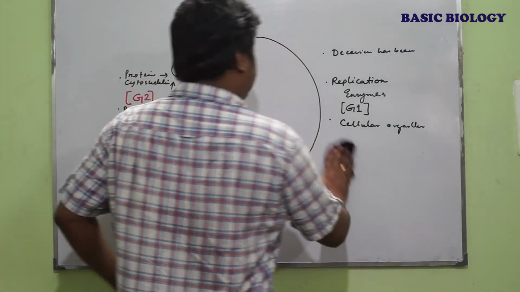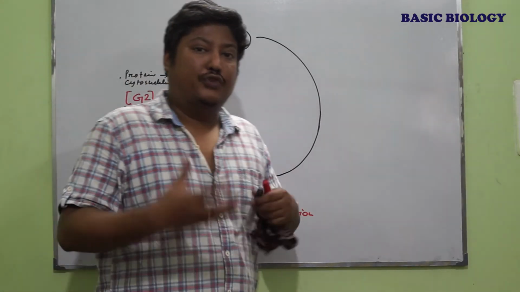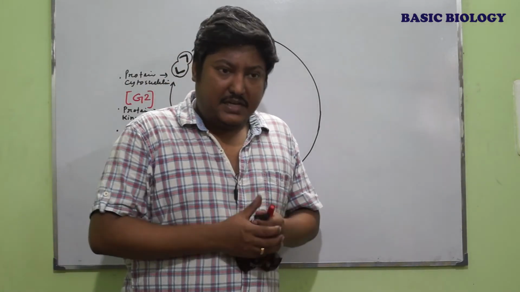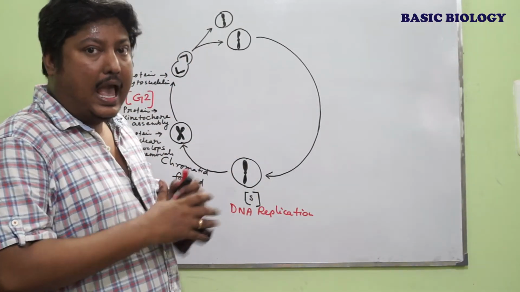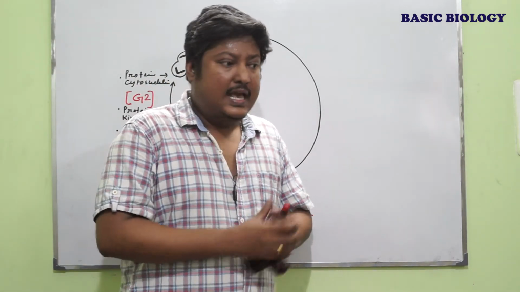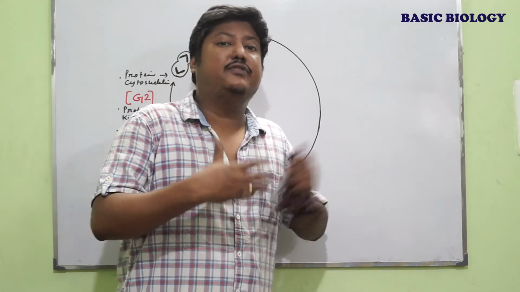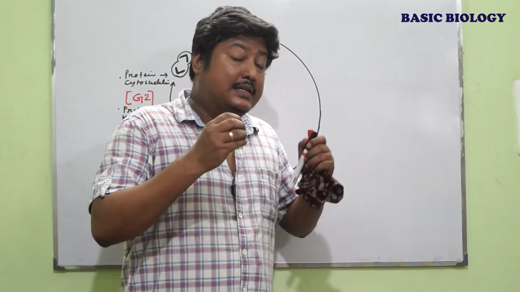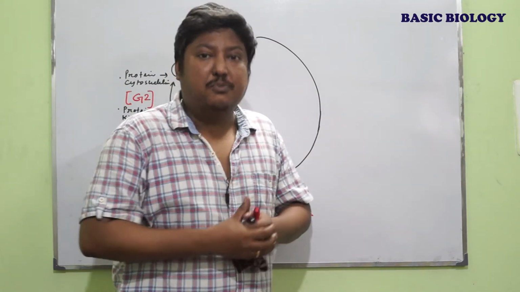Now another important thing is that during the cell cycle, a surveillance mechanism also functions. What does it mean? To achieve the maximum accuracy and fidelity in the chromosomal replication as well as the segregation, and also to coordinate with growth and development, the cell cycle is controlled by a surveillance mechanism.